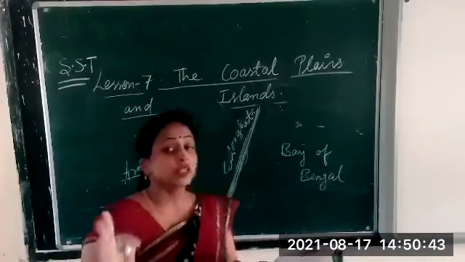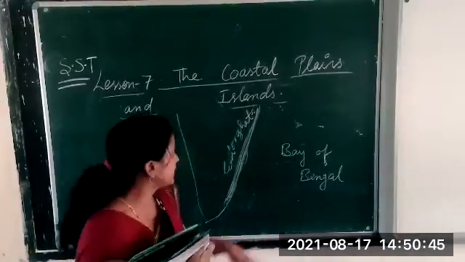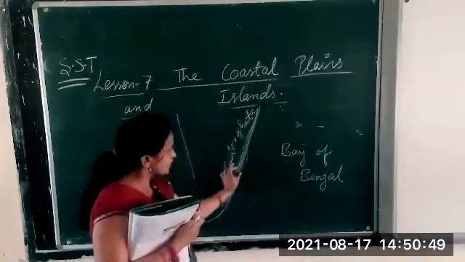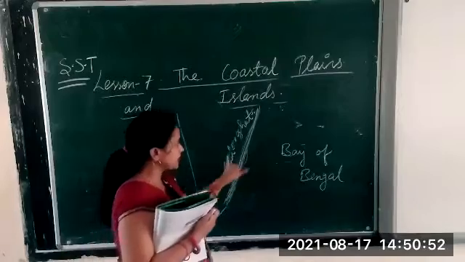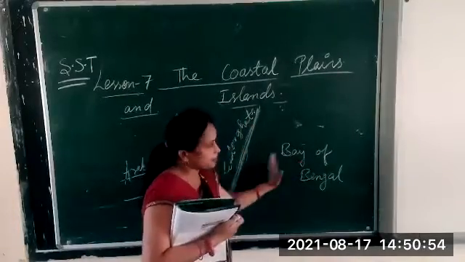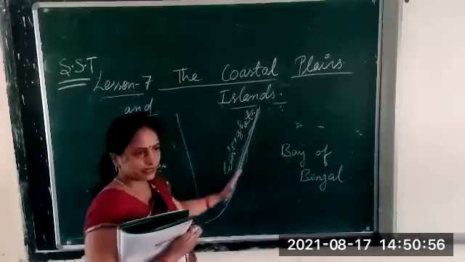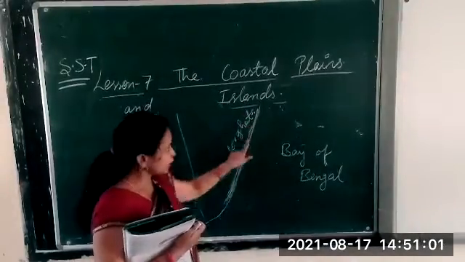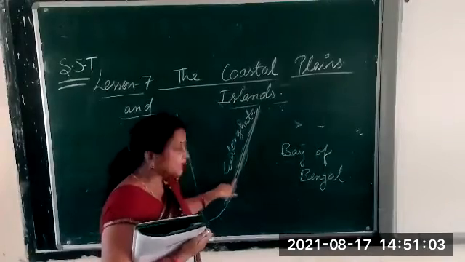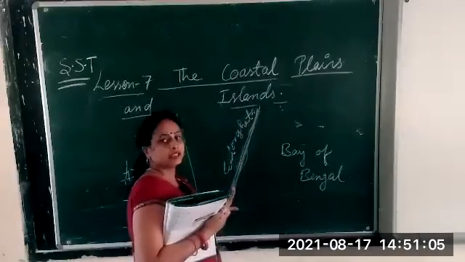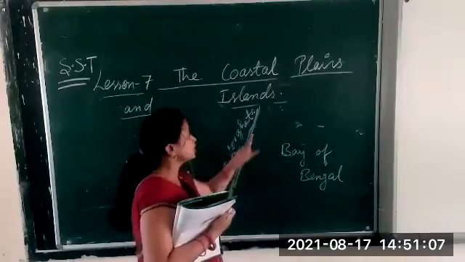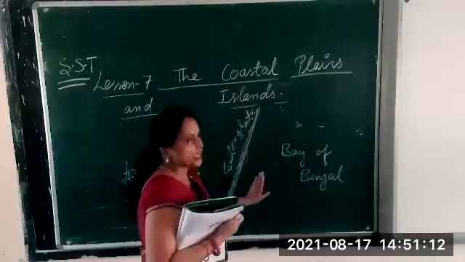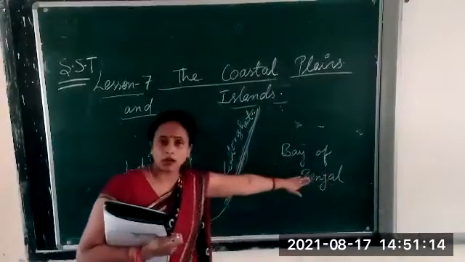It lies in between the eastern Ghats and Bay of Bengal. Yes or no? This is the eastern coastal plain, and it lies in between the eastern Ghats and Bay of Bengal.